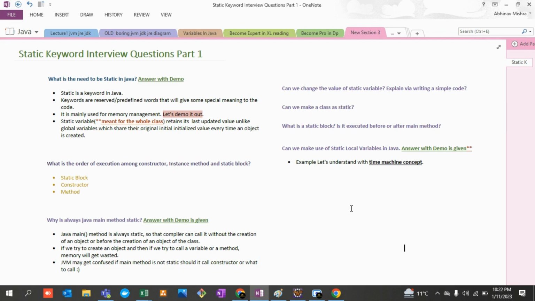If it is written in front of a name, developer X or QA Y, it simply means that everybody in your organization will be able to communicate with you easily. You are a QA, so let's have some QA discussion; if you are a developer, let's discuss dev-oriented issues. So these are predefined words, and they give some special meaning to the code.